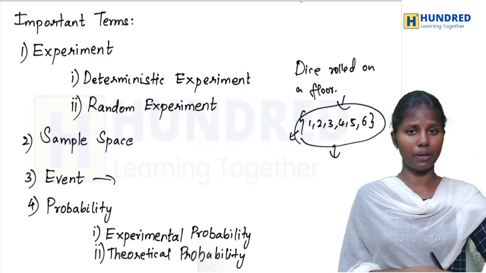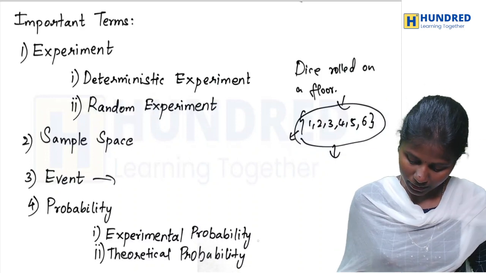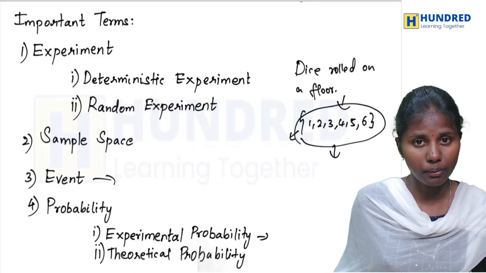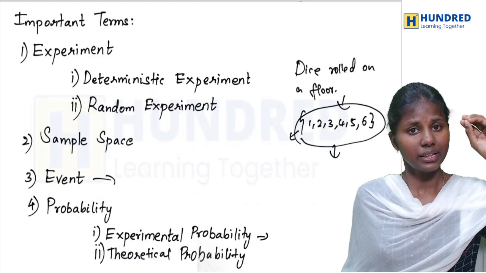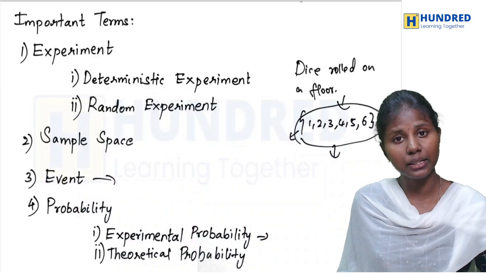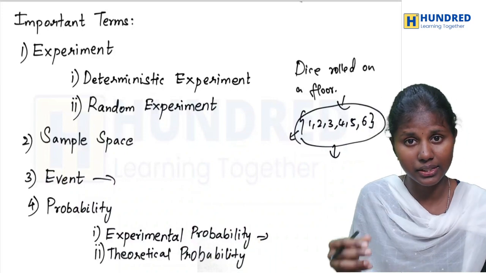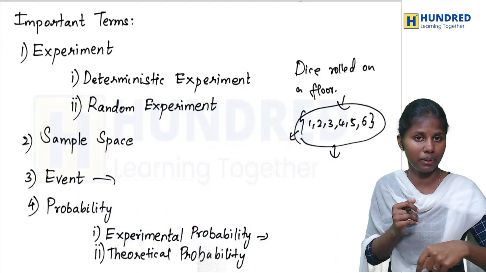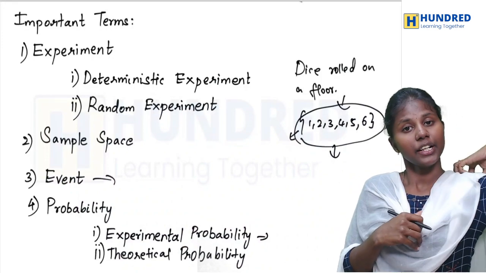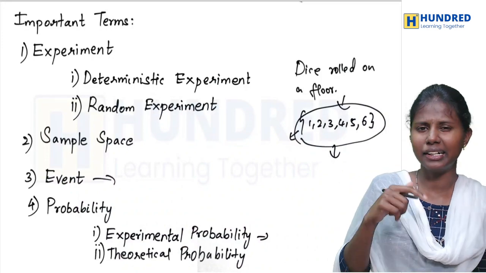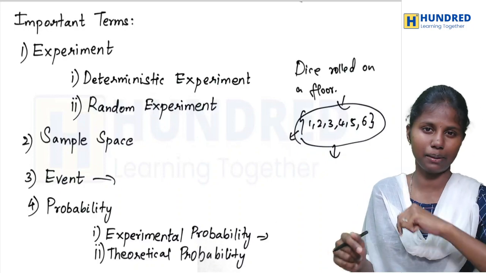It says this by probability. When we deal with experimental probability, it means the events of a deterministic experiment. The events of a deterministic experiment can be calculated by experimental probability. When I talk about theoretical probability, it deals with the events of a random experiment.